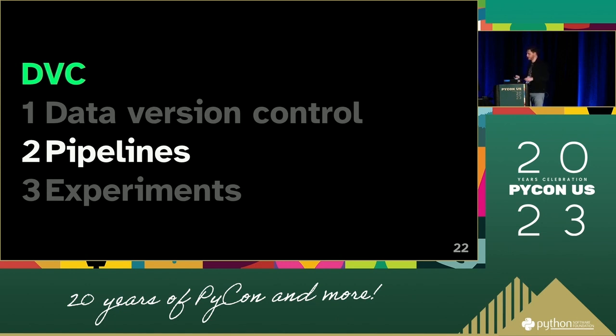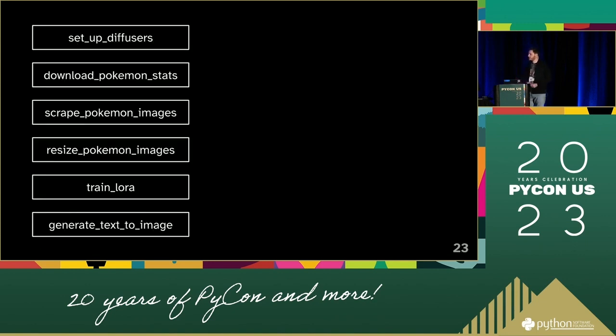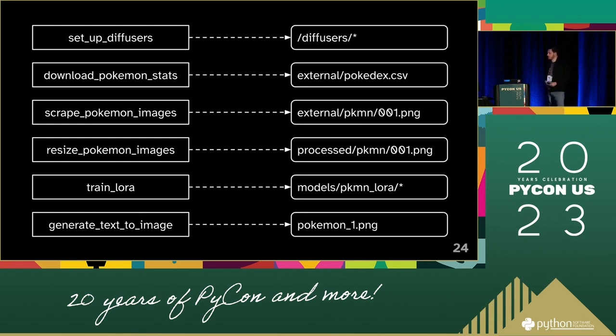So we can just do data versioning, but DVC can also sort of automate that based on pipelines. So this is the setup I showed you earlier in the notebook, roughly. So we've got cohesive steps of code. So first we set up the diffusers, then we download the Pokemon stats, we scrape the images, we resize those images, then we train LoRa and we generate the text to image. And if we go from top to bottom, much like you would in your notebook, then you get your results at the end. But each and every one of those stages produces an output or multiple outputs.